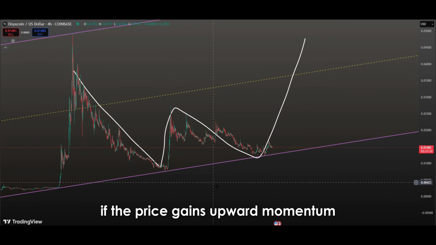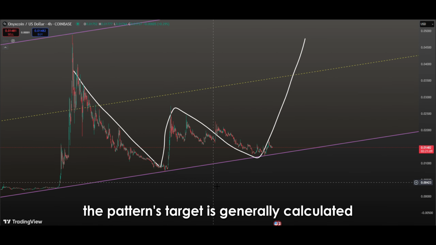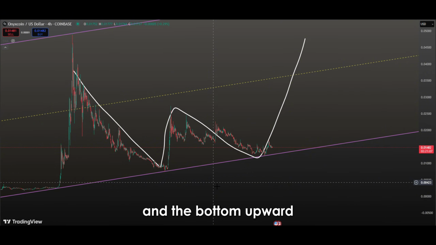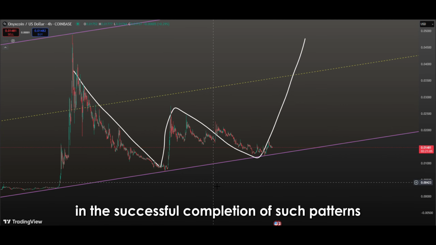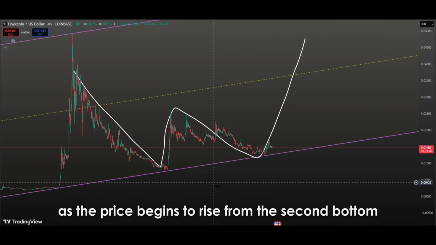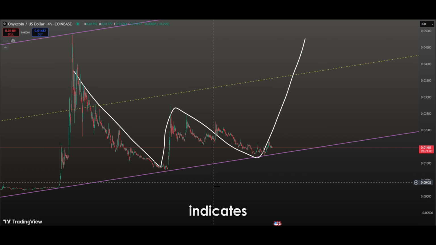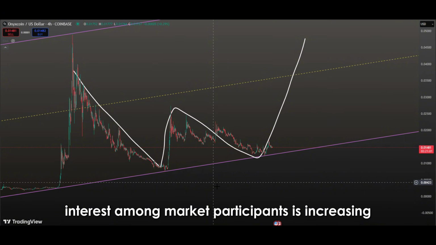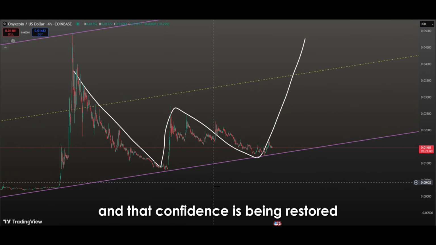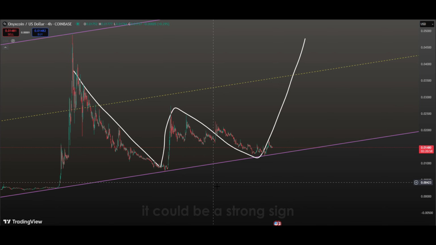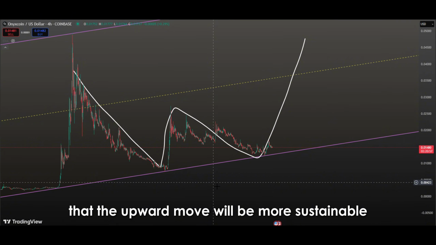If the price gains upward momentum from the second bottom, the pattern's target is generally calculated by projecting the distance between the neckline and the bottom upward, offering significant upside potential. Volume plays an important role in the successful completion of such patterns in technical analysis. A noticeable increase in volume as the price begins to rise from the second bottom indicates that the pattern is forming in a healthy manner. This supports the idea that interest among market participants is increasing and that confidence is being restored. If volume begins to rise gradually at the current price levels, it could be a strong sign that the upward move will be more sustainable.